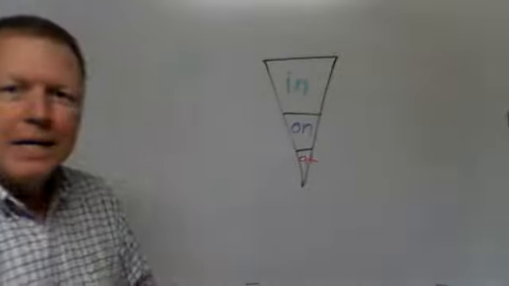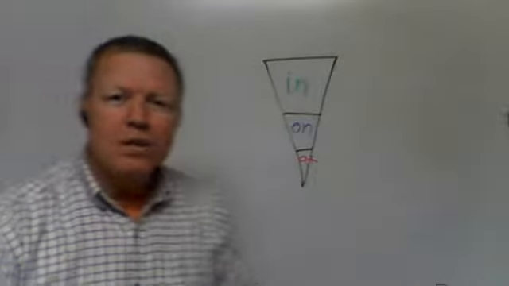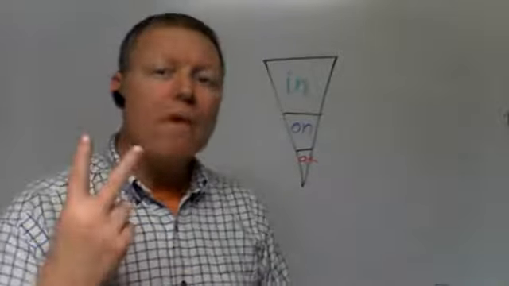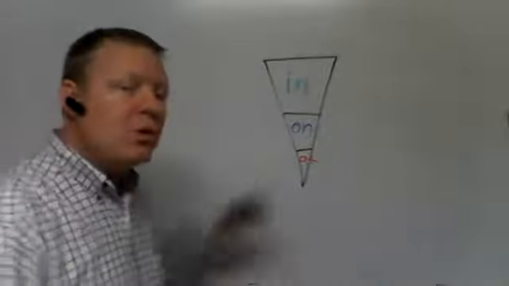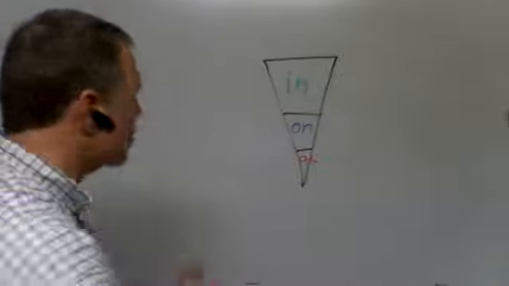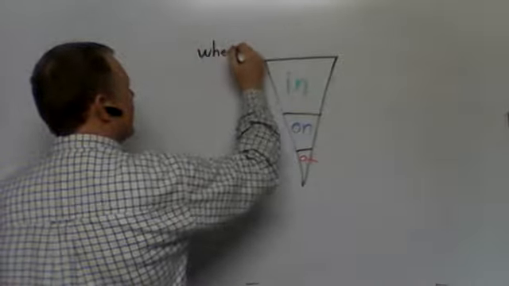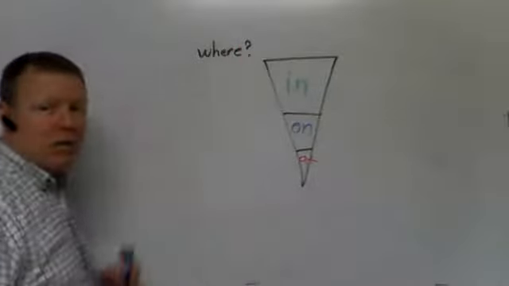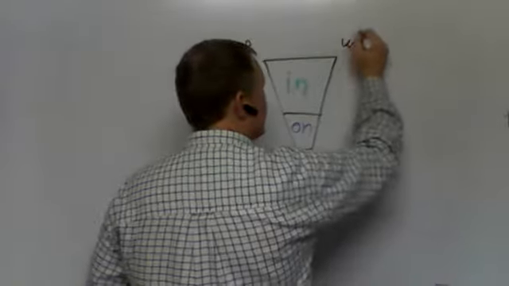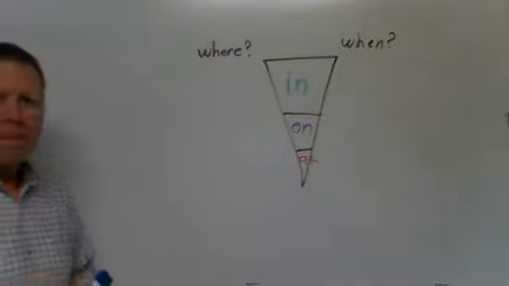All right. Now, these three prepositions, in, on, and at, are used to answer two very important questions. They're used for a lot of things. But today we're just going to talk about answering the question, where? Where is something? And when? When is something? Right? Okay.